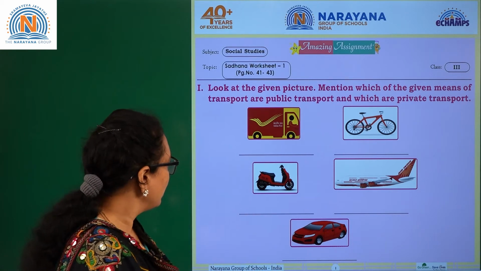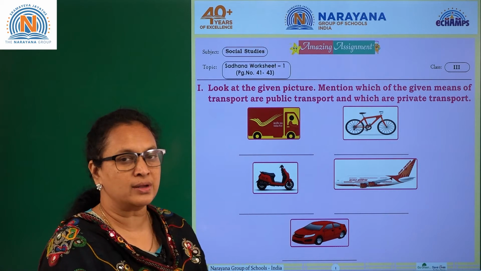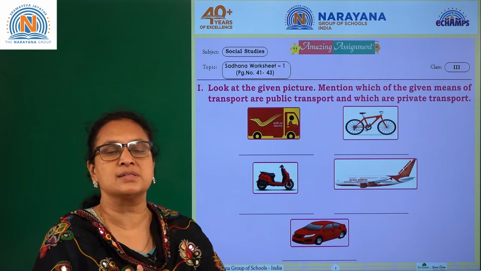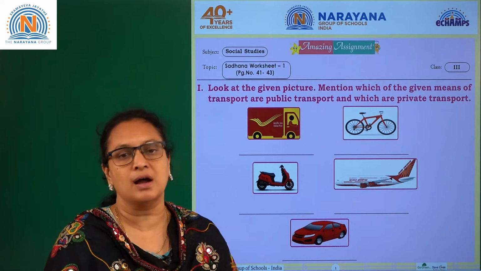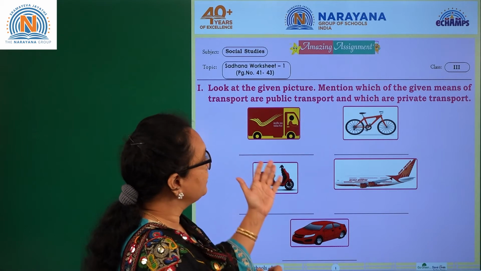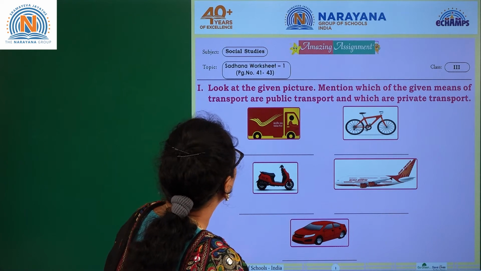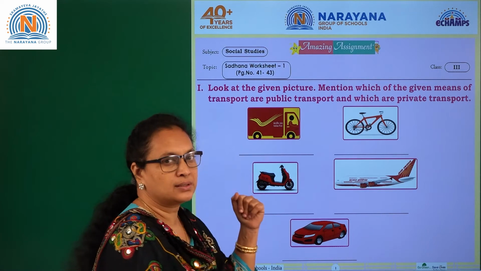Let's see. So we are going to observe and we are going to write which is public and which is private. Now you got right. What is public? Public is nothing but which is owned by the government. Okay. So now you need to write which is public transport, which is private transport. Okay. So let's see. I find this is postal department.